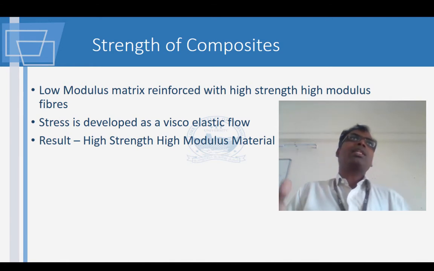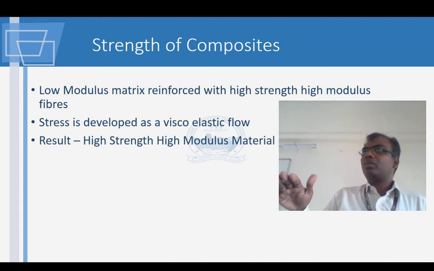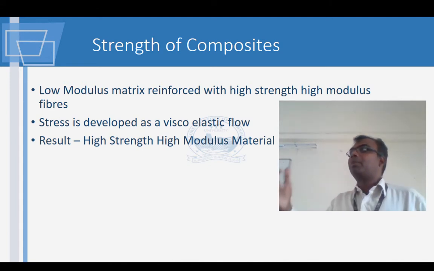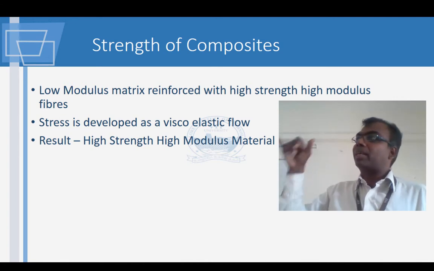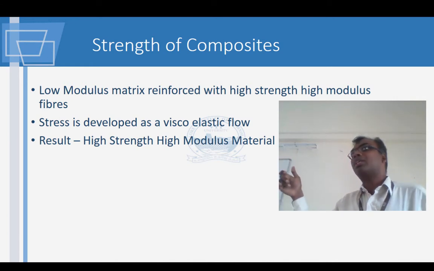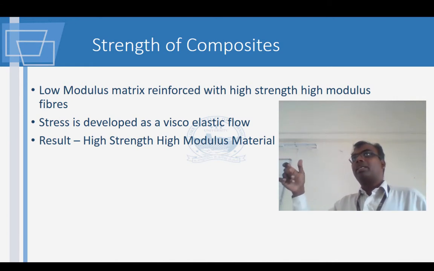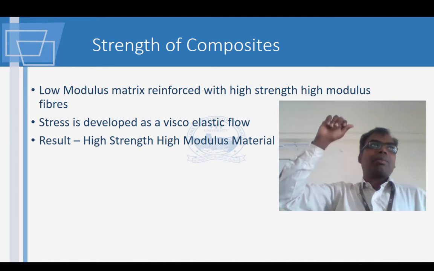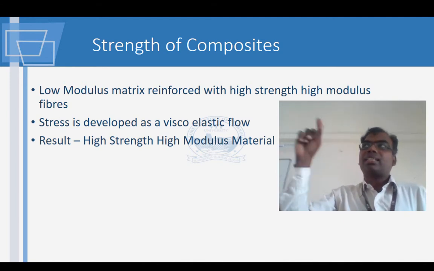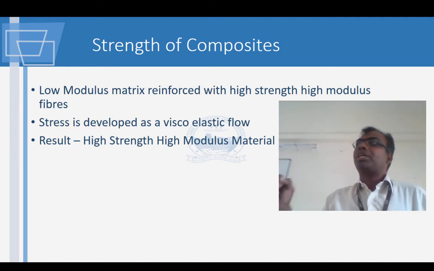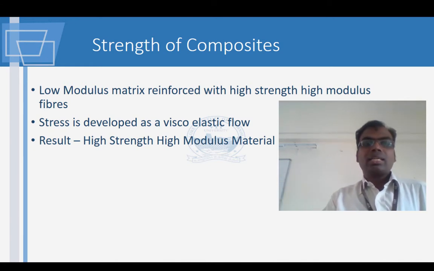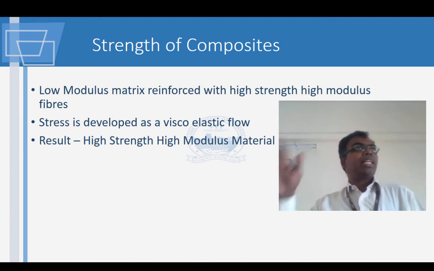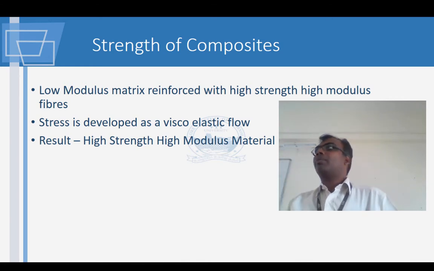Neoprene pad is reinforced with a steel plate. How is this steel plate? If you compare, the steel plate is going to deform much lesser for the given load when compared to the neoprene pad. So when both of these are sandwiched together, when they act as one, you are going to find out that the amount of load which they are going to take is much higher. So the end product is something which is much higher.